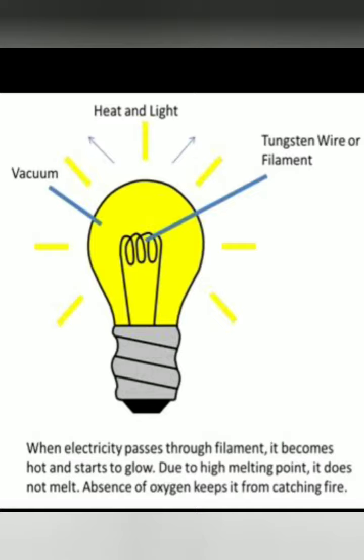And if air is present in an electric bulb, then the extremely hot tungsten filament would burn up quickly in the oxygen of air.